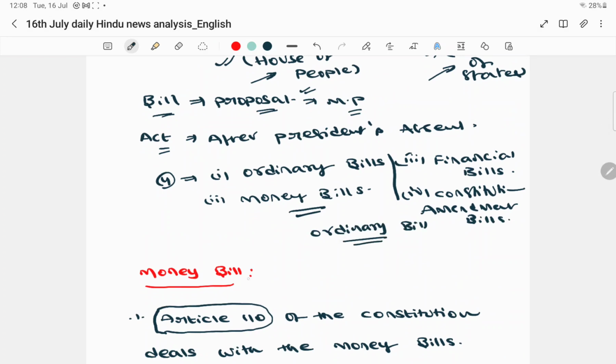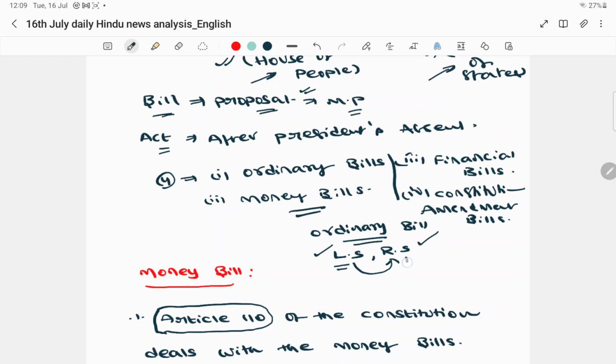Since it is an ordinary bill, it can be introduced either in Lok Sabha or in the Rajya Sabha. Isn't it right? If it is introduced in Lok Sabha, it will be passed in the Lok Sabha and then moved to the Rajya Sabha, because with respect to ordinary bills or any bill for that matter, both the houses have to pass that particular bill. Then only it will become an act after the president's assent. So now let us assume that there is one such ordinary bill which is passed in Lok Sabha and now it moved to the Rajya Sabha.